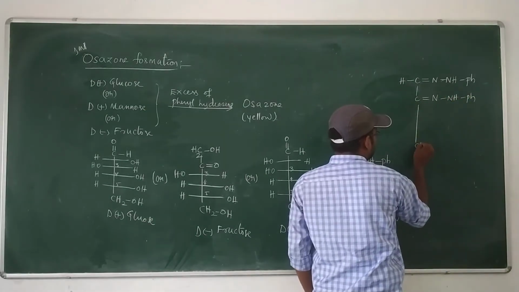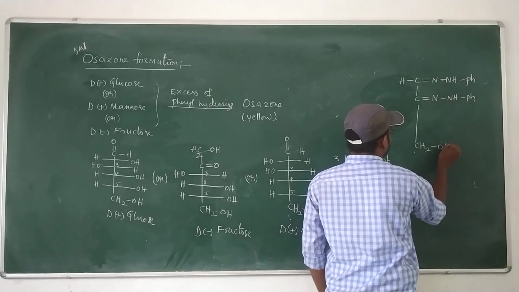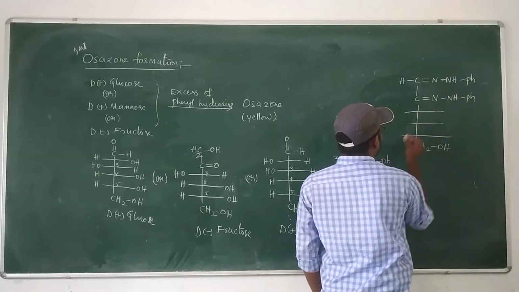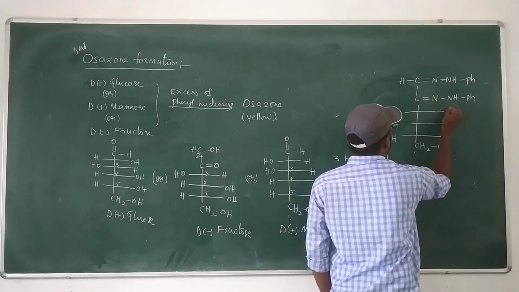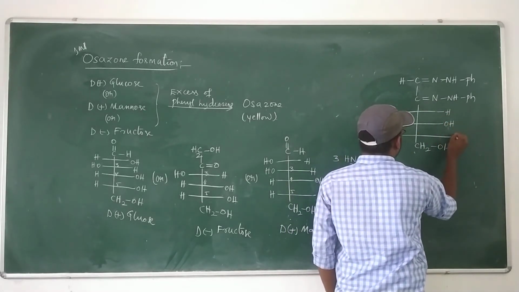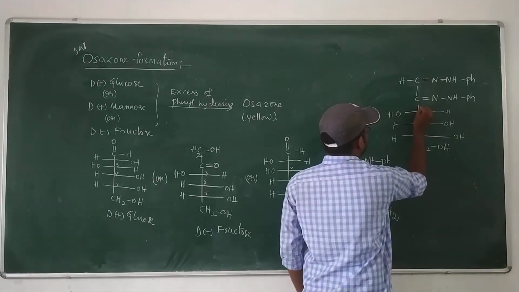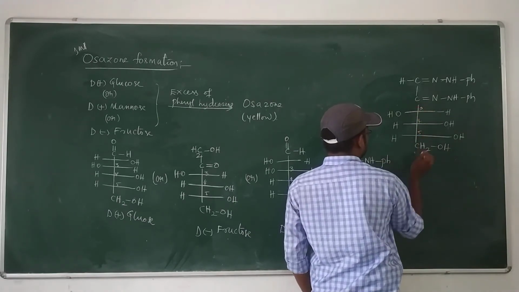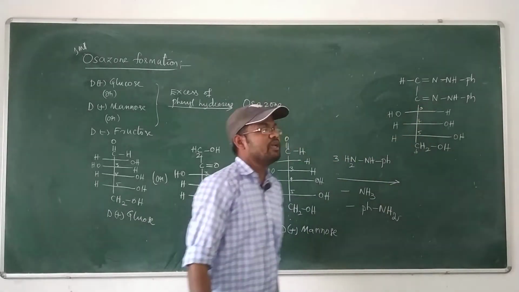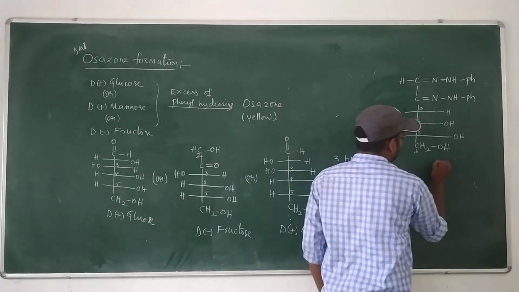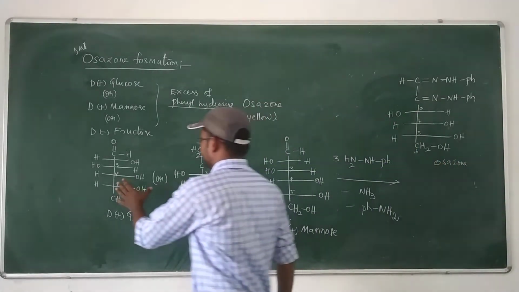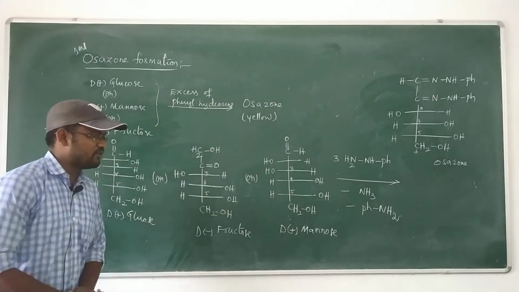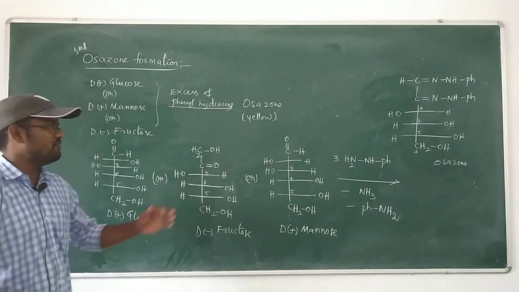And finally CH2OH, and the 3 carbon atoms are the same: H, H, OH, H, OH and OH. This is the C3 center, C4 center, C5 center. This is the 6th carbon atom. This is the osazone. These 3 compounds, D plus glucose, D minus fructose or D plus mannose, when treated with phenylhydrazine,